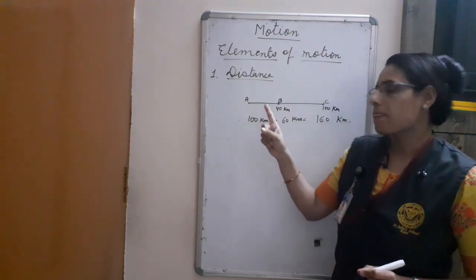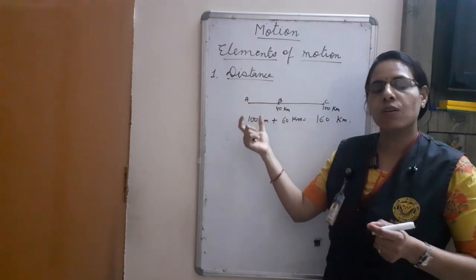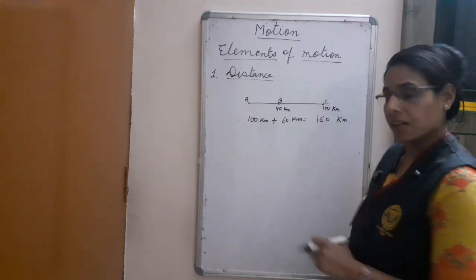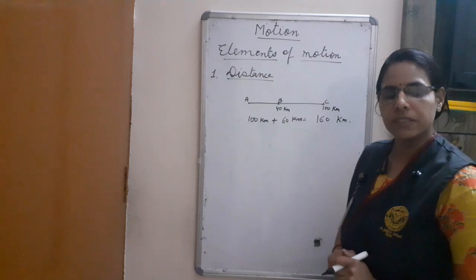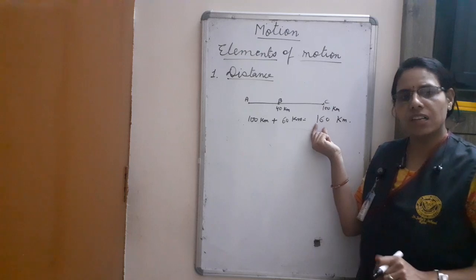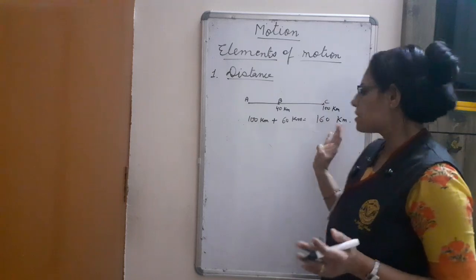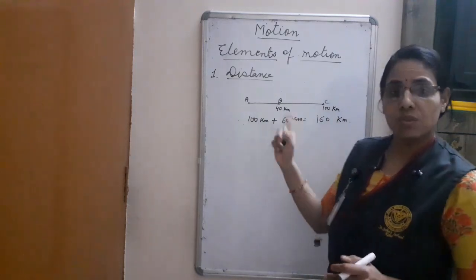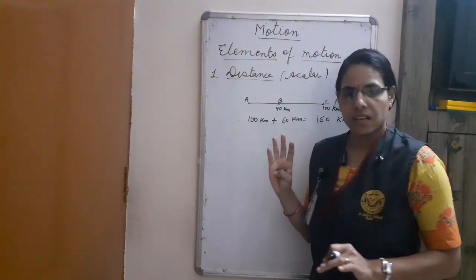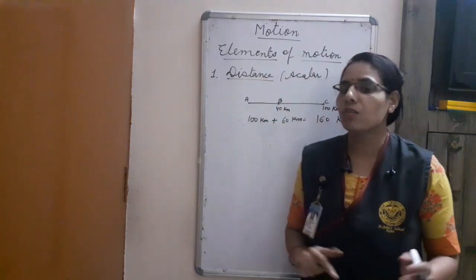The total path which is covered, or we can write the actual path of an object which is covered during its travel, is known as distance. So only we required numerical value and its unit also. So magnitude is sufficient to measure the distance. So it is a scalar quantity, because it requires only magnitude.